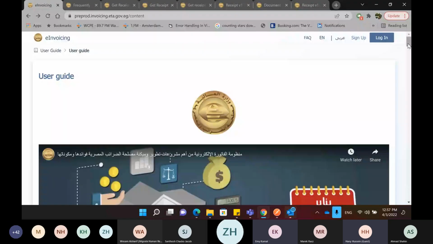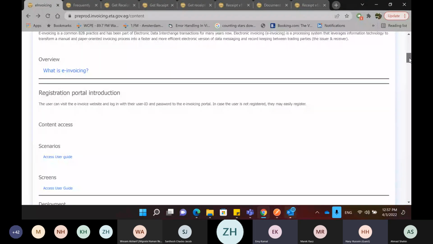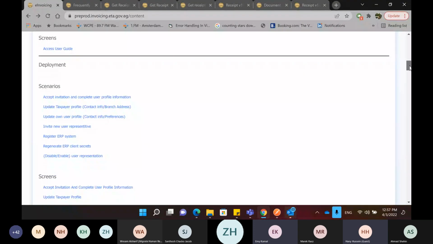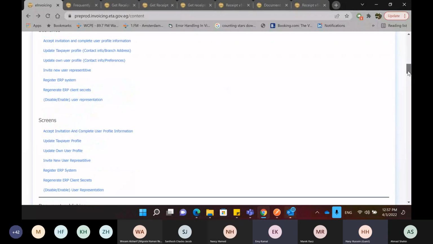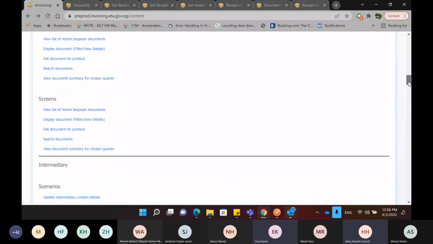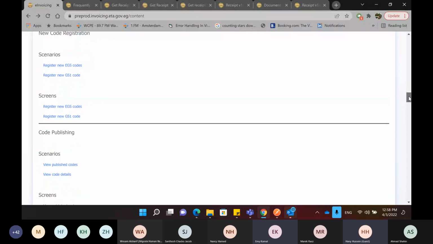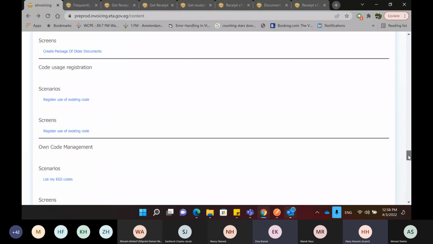So this is the extra part, which is the user guide. It will look like this. You will have scenarios. It will include everything, the e-invoicing and the e-receipt, all the scenarios, any of the operations, the workflow, the logic of the application. So this is more into details. You will find different subjects, and when you click on each one, you will see the details about how you can perform this operation with screenshots and a clear description.